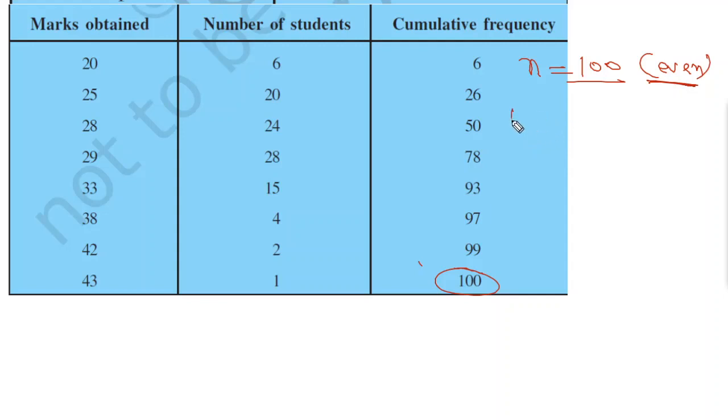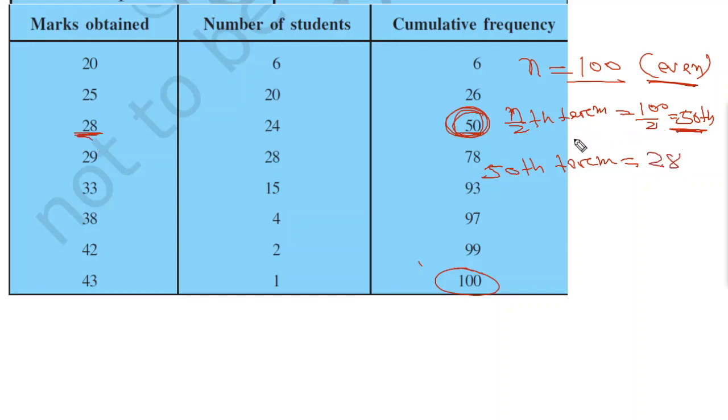So n by 2th term equal to 100 by 2, which is equal to 50th term. Now you look, 50th term is here, cumulative frequency is here 50. So who is 50th term? You can see 28.